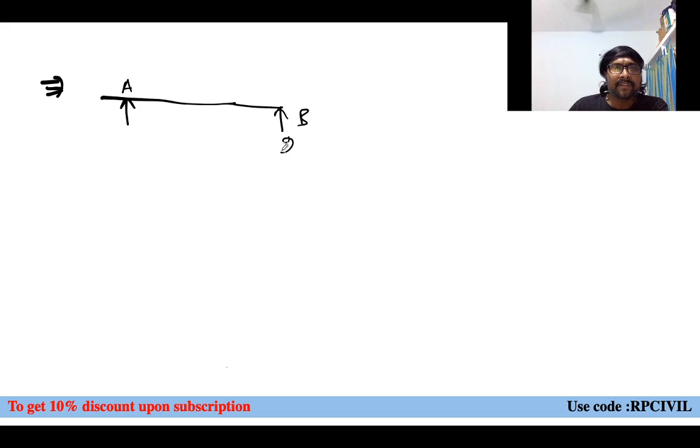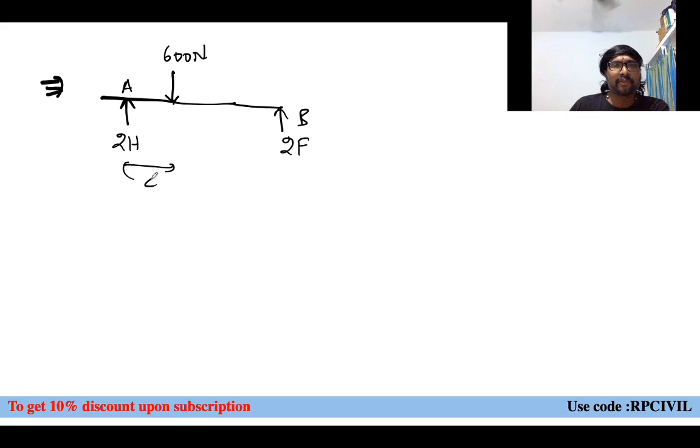Yes. If you just idealize it further, what will happen? When you are idealizing it further, what will it become? It will become like this. So let us say this is position A. This is B, the legs. So what do you have? 2F will be there here, 2H will be there here, right? And this is your W, 600 newtons acting.